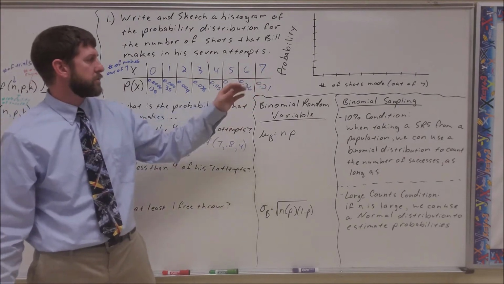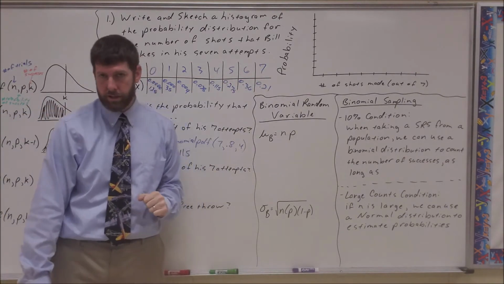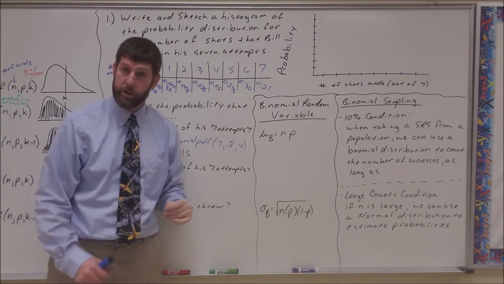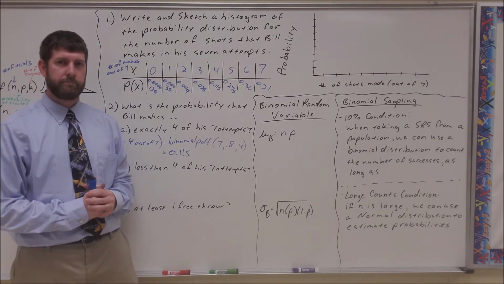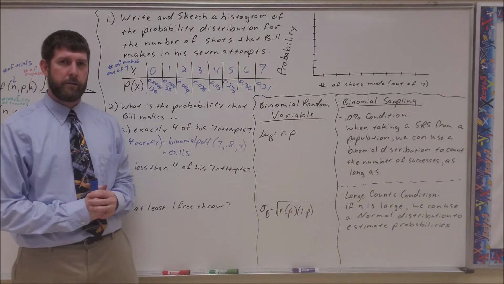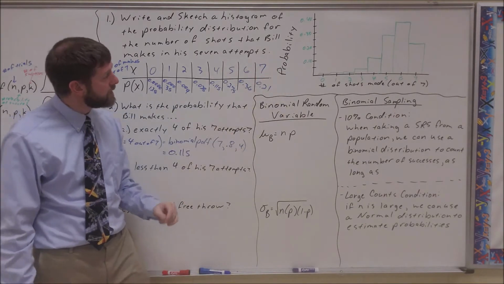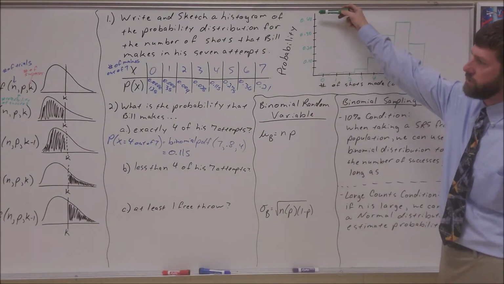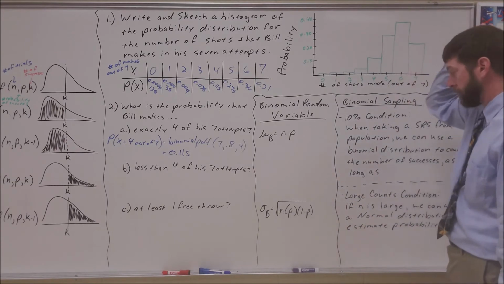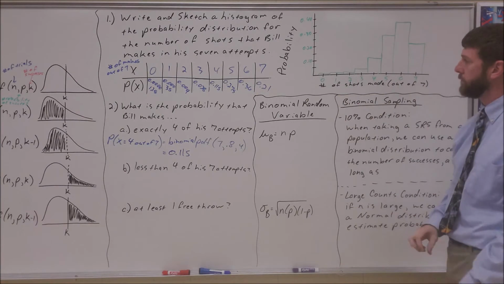I want you now to take this probability distribution and turn it into a histogram for me. I'll pause right here and wait for you to do that. All right, you should have got this. So there is our histogram, with probabilities going from 0 to about 36.36, and our number of shots made, 0, 1, 2, 3, 4, 5, 6, 7.